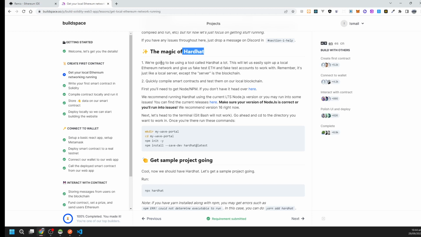The magic of Hardhat. We are going to use a tool called Hardhat. It easily spins up the local Ethereum network and gives us fake test Ethereum and fake test accounts to work with. Remember, it's just a local server, except the server is the blockchain. It quickly compiles the smart contracts and tests them on our local blockchain. First, to run it, we need Node and npm.